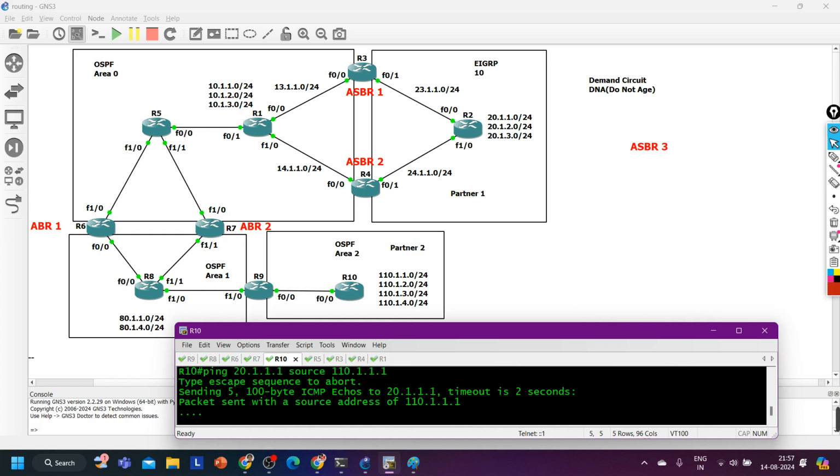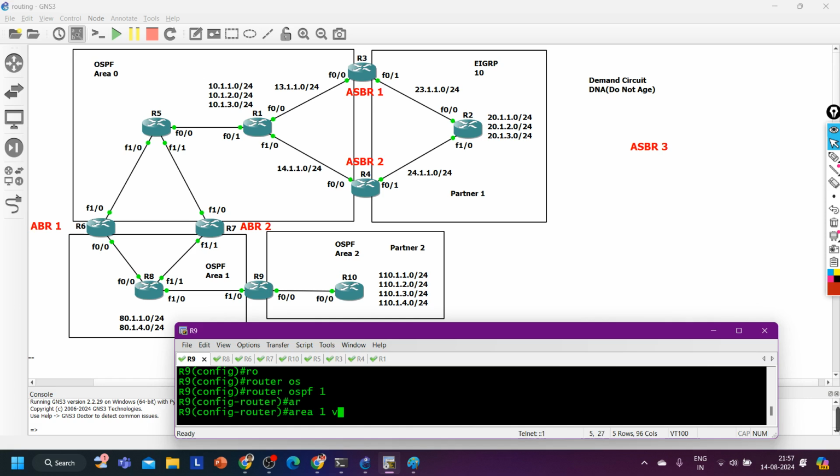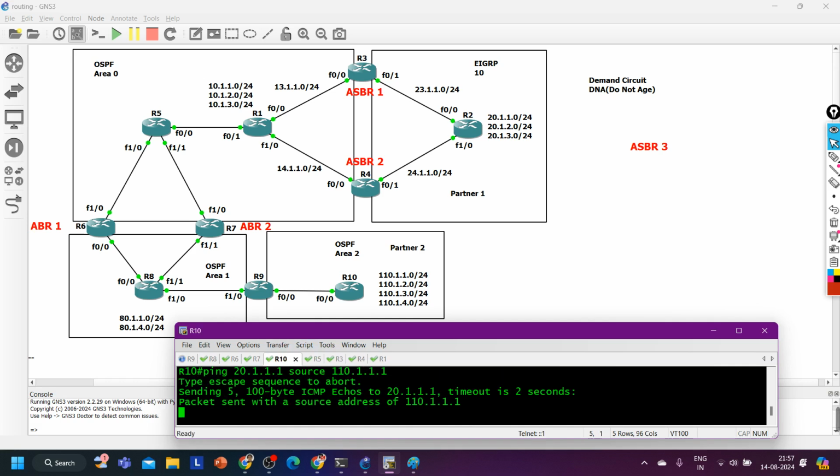Why is ping not working, guys? On router number 9, I think I have removed the virtual link configuration. Router ospf 1, area 1 virtual-link 6.6.6.6. Again from router number 10 I am going to ping. This time I am expecting ping should work. So, show ip route.